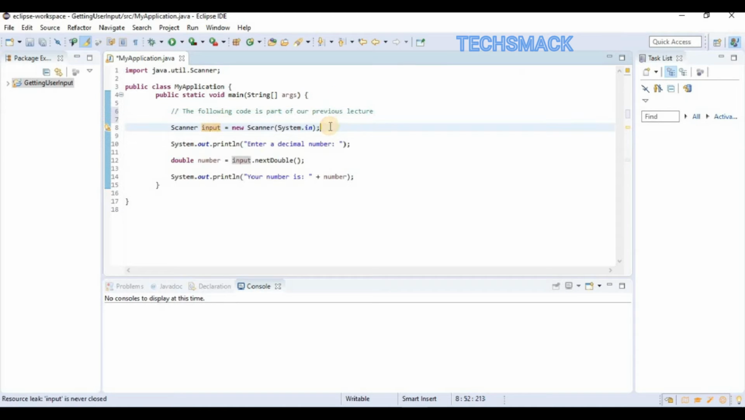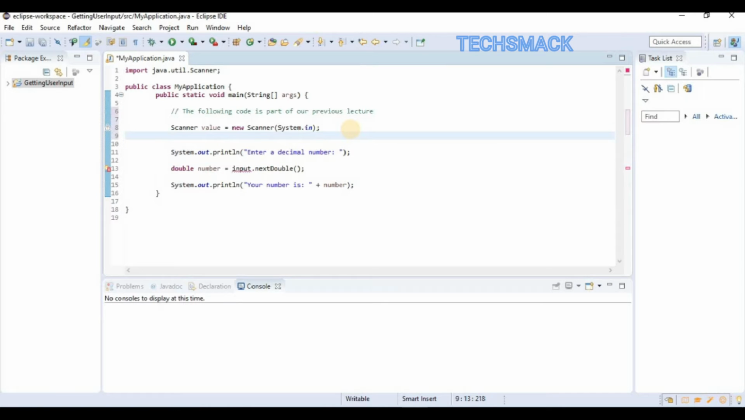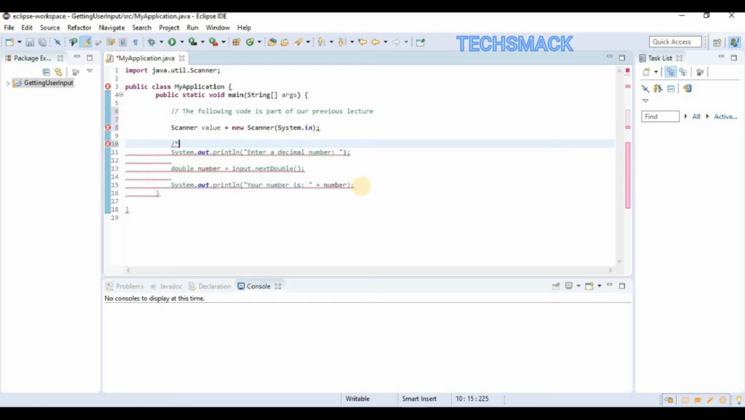And for today's lecture, we're gonna need the scanner object, but I'm gonna change the name to value. We won't use these 3 lines in this lecture. We could delete them, but instead I'm gonna comment them out, and Java will not consider them part of our code. To make a multi-line comment in Java, you can use a slash asterisk, and this is used to open the multi-line comment, but we must close it. To close the multi-line comment, we're gonna use asterisk slash.